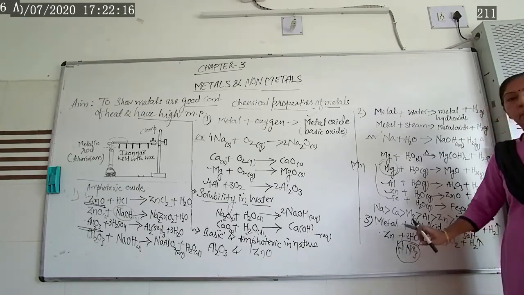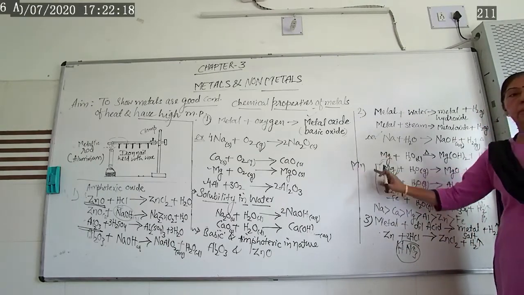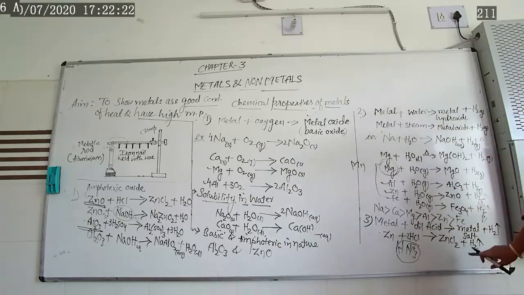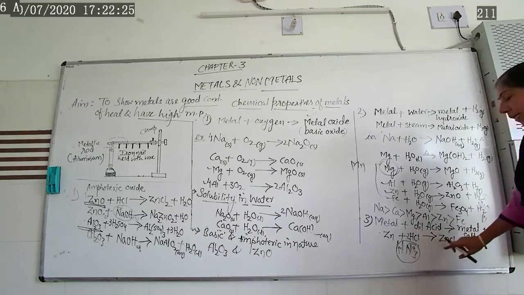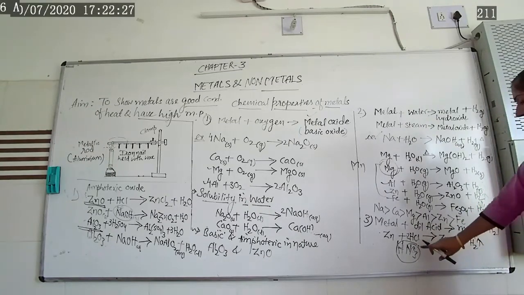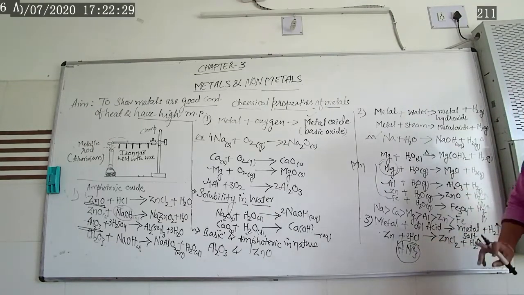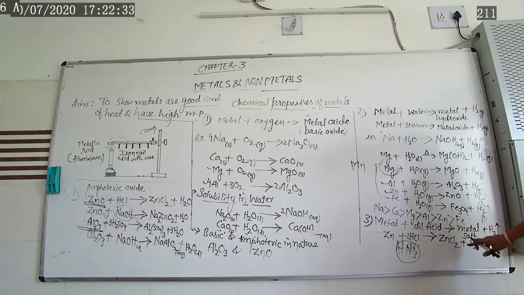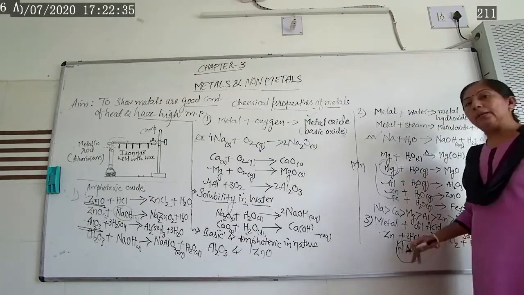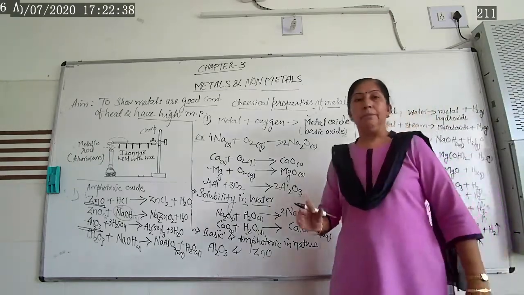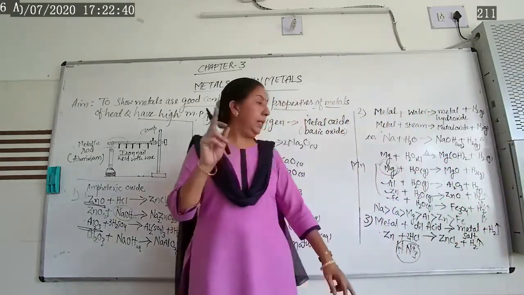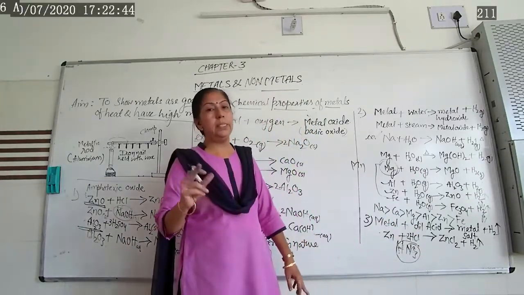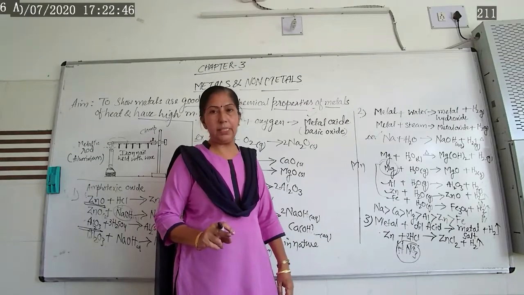But only in the case of magnesium and manganese, they react with nitric acid. They form magnesium nitrate and hydrogen gas is released. If we are taking manganese, then manganese nitrate will form and hydrogen gas will be released. This way one can say that metal reacts with acid, but which acid? Either dilute hydrochloric acid or dilute sulfuric acid.